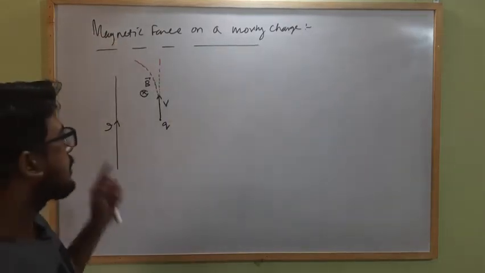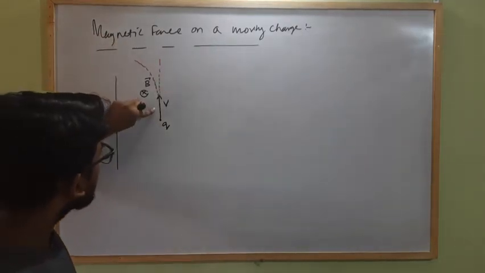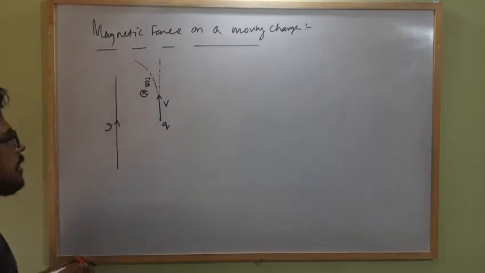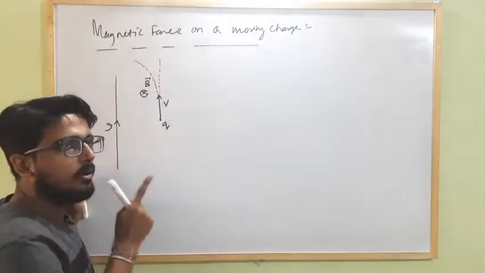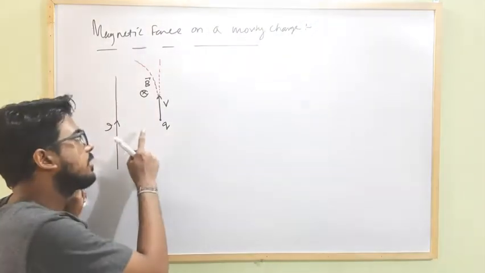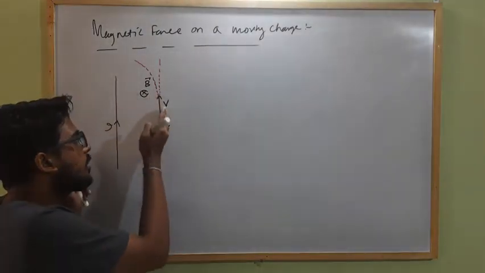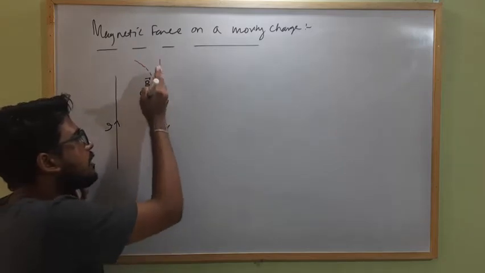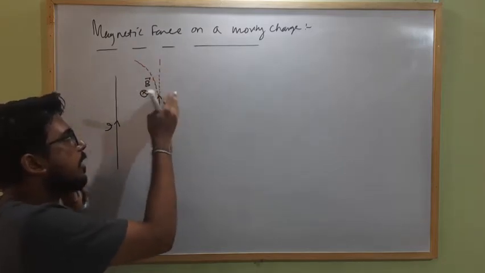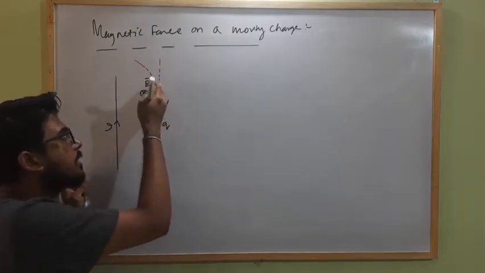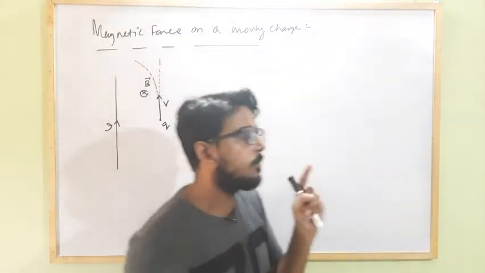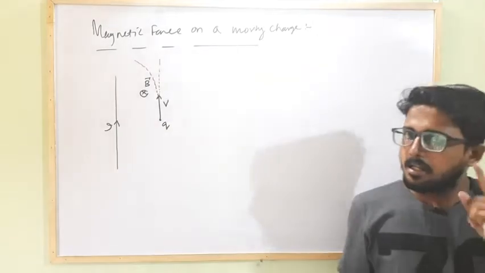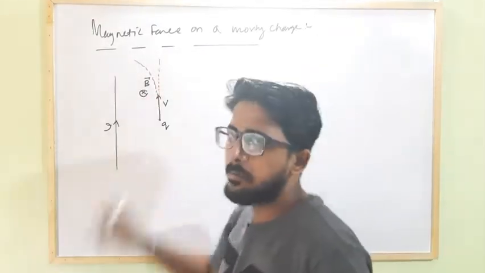As we know, when a body is in motion, it will remain in its state of motion until and unless an external force acts on it. Because the charged particle moves in a certain direction with a certain velocity but gets deviated from its path, there must be an external force acting on it. Clear? Due to which it gets deviated from its path.